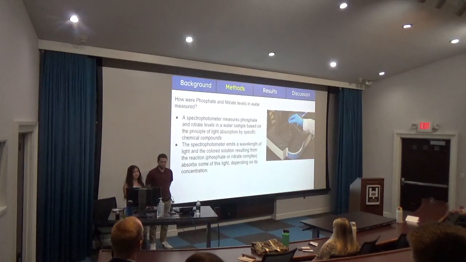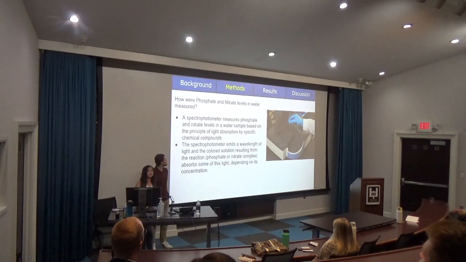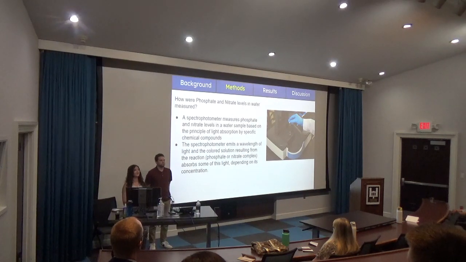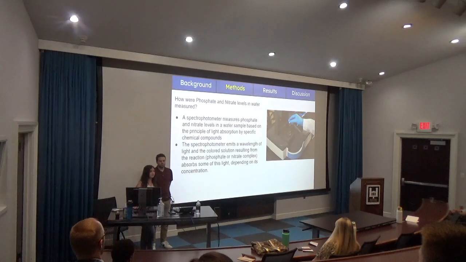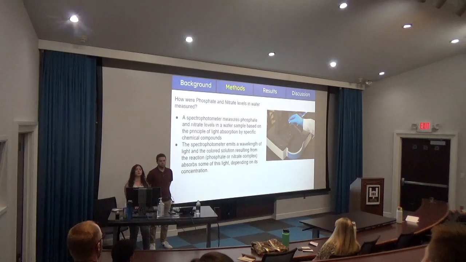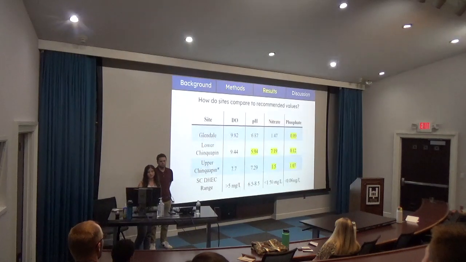For methods of measurement, phosphate and nitrate levels were measured by an instrument known as a spectrophotometer. What a spectrophotometer does is it shines a wavelength of light on the samples, and nitrate and phosphate samples will absorb a certain wavelength of light. The levels of absorbance correlate with the concentration of nitrate and phosphate found in these samples. So a higher absorbance will correlate with a higher level of nitrate and phosphate, and a lower absorbance will correlate with a lower level of nitrate and phosphate.